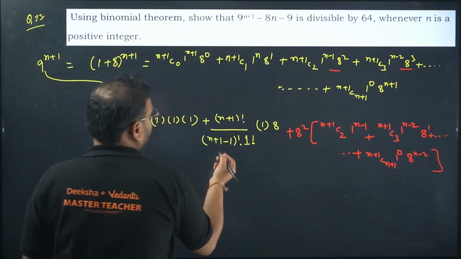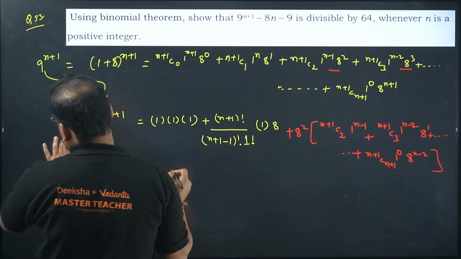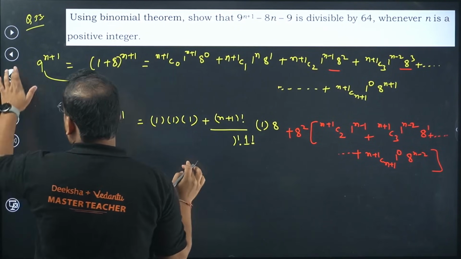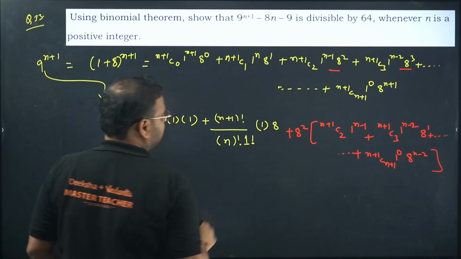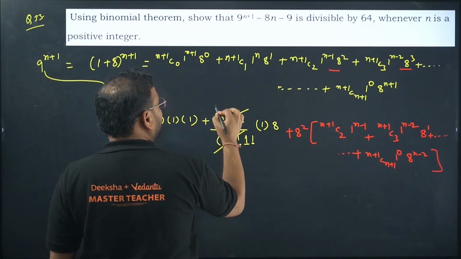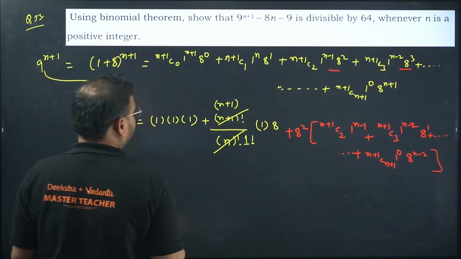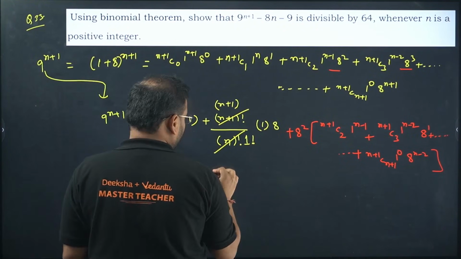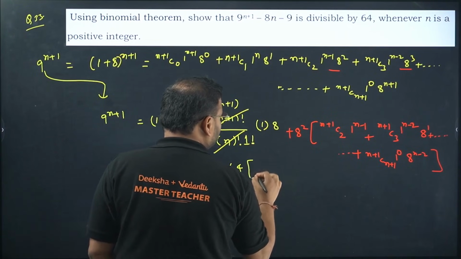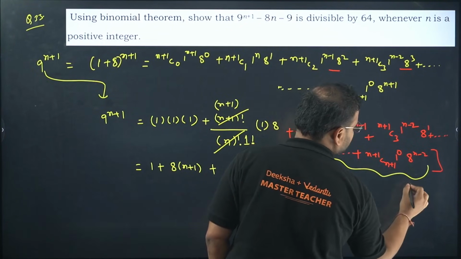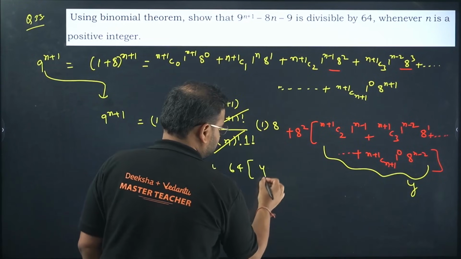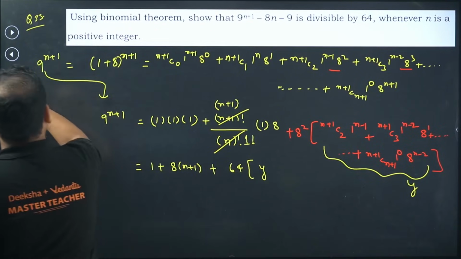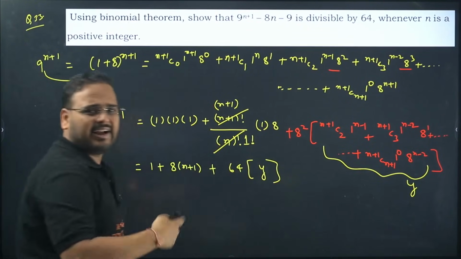Check here. Now n plus 1 factorial, and this is nothing but n factorial. If you remove 1 minus 1, this thing becomes n factorial, right? So if you cancel these two, what are you gonna have? Simply n plus 1. So what I am having here is 1 plus 8 times n plus 1, and we have over here 8 square means 64 with some bracket. This value, can I call it something, let's say y, assumed just to avoid writing everything again and again.